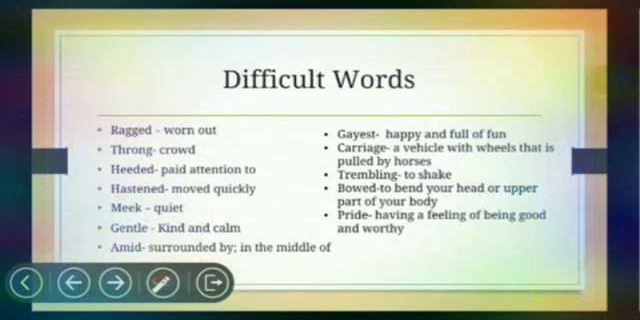Next, trembling means to shake. Bowed means to bend our head or upper part of our body, so it means the posture of praying. Pride means having a feeling of being good and worthy. When you have the feeling that you are being good to someone or you are worthy of something, that time it is called pride.